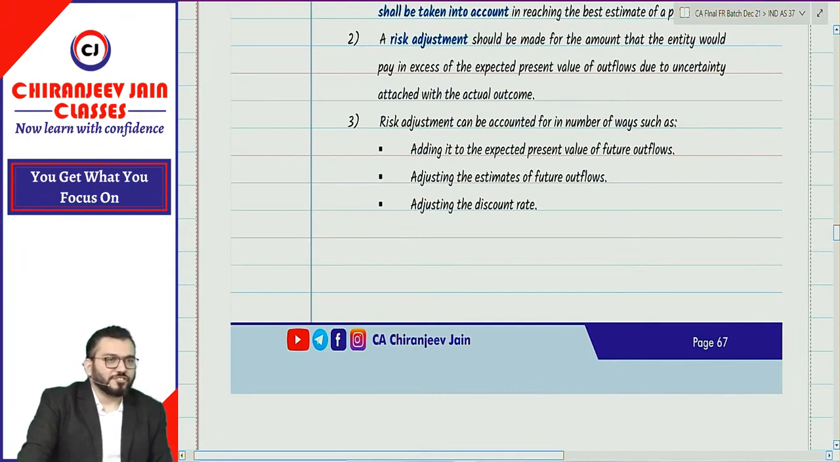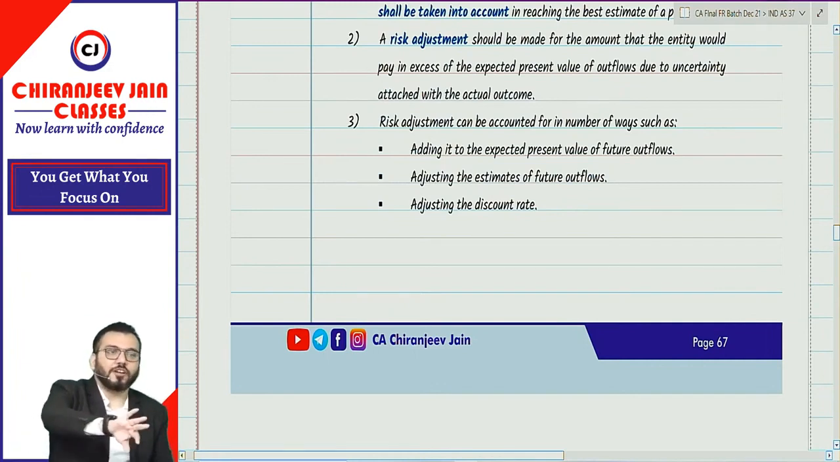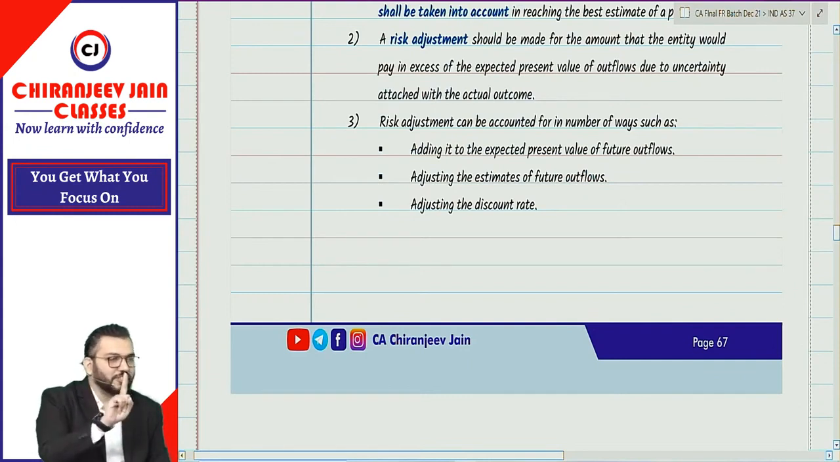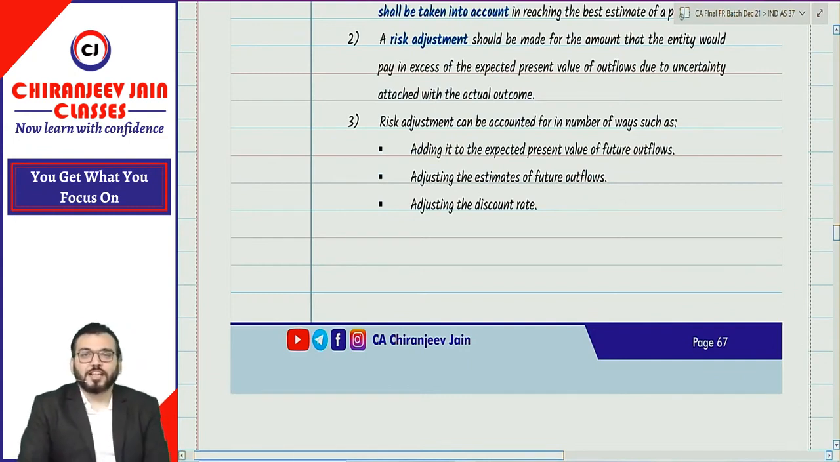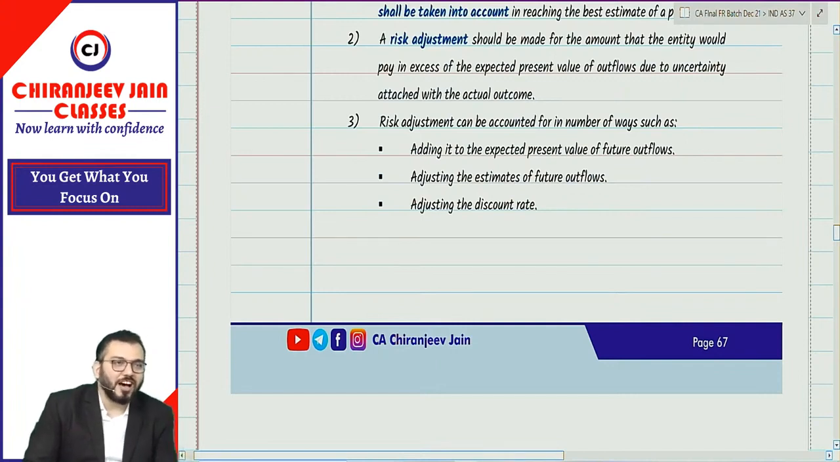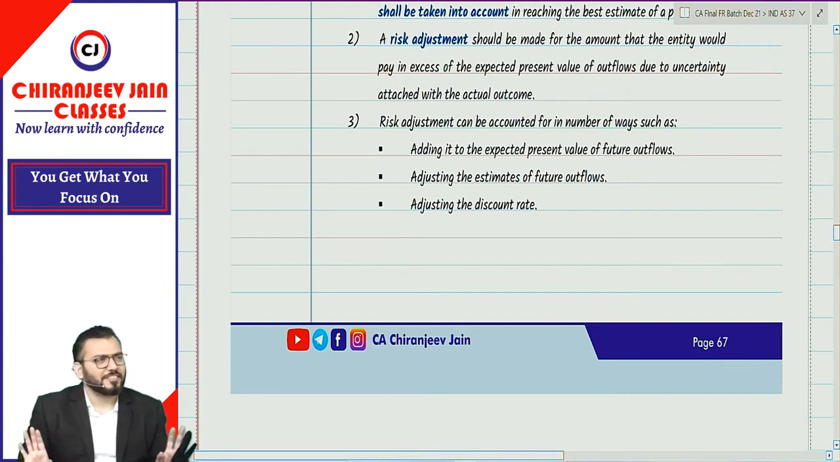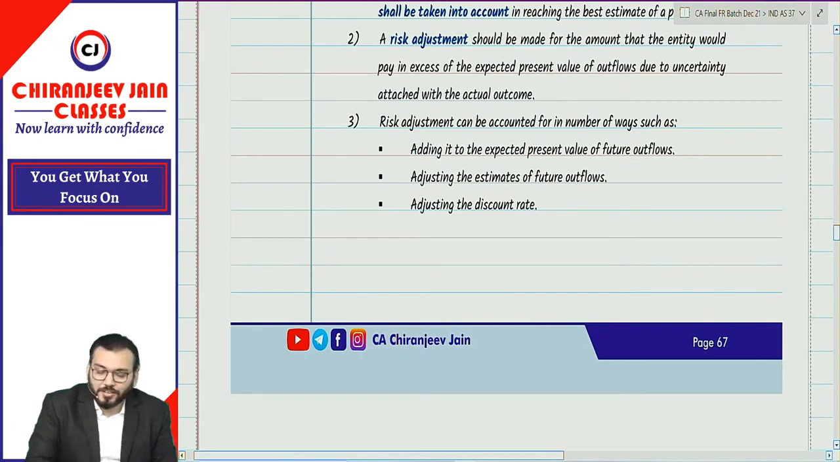Can I ask some questions? The first question is: what is the difference between provision and contingent liability? Second question: whether provisions are liabilities. Third question: whether contingent liabilities are liabilities. I am not asking any question related to CA Final. I will ask questions related to Foundation or CA Inter. Correct? So can anyone answer?